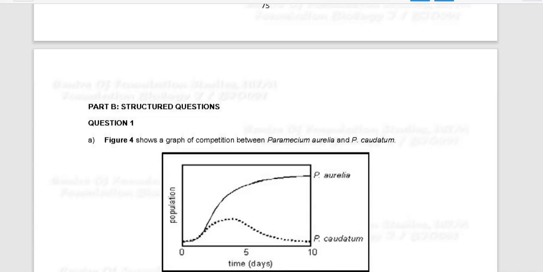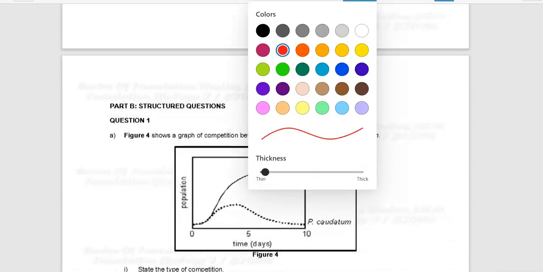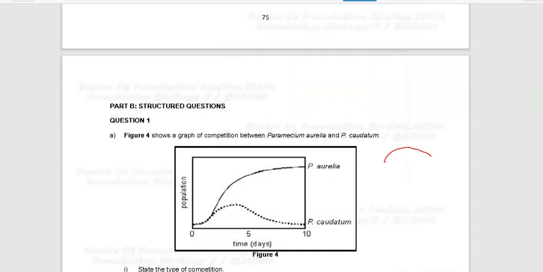So in this experiment, these two Paramecium species were grown in a medium. So let's say, for example, this is a petri dish, and you place these two Paramecium species in this petri dish with limiting food and also space.